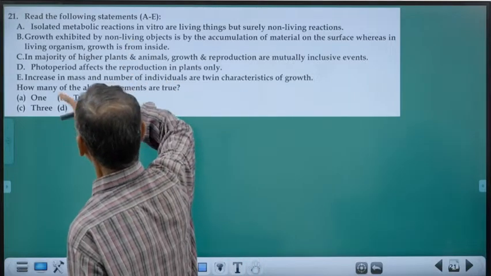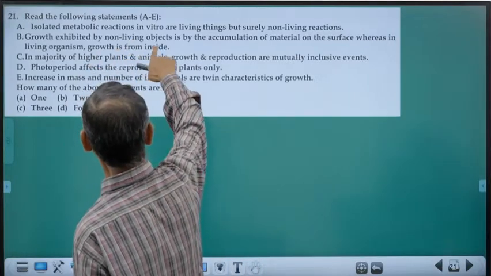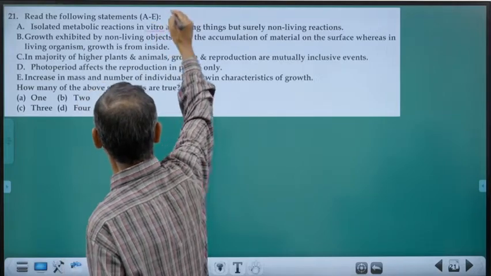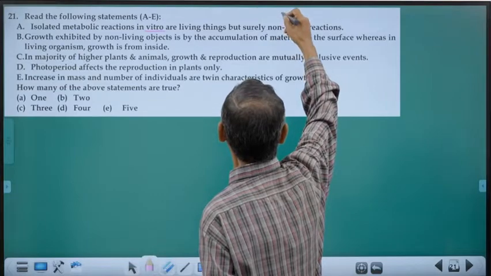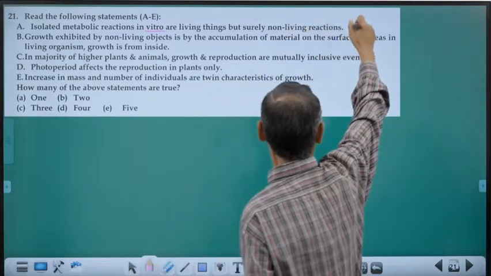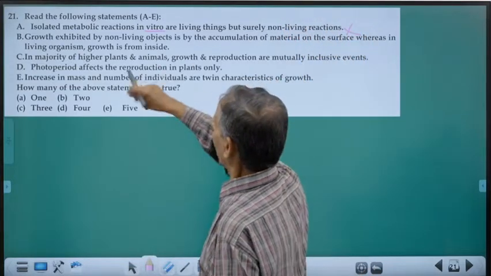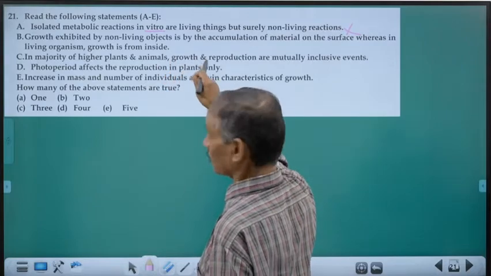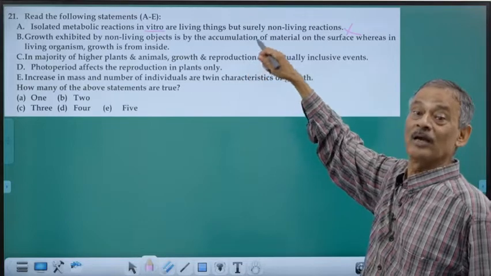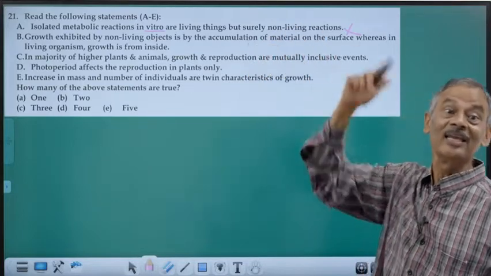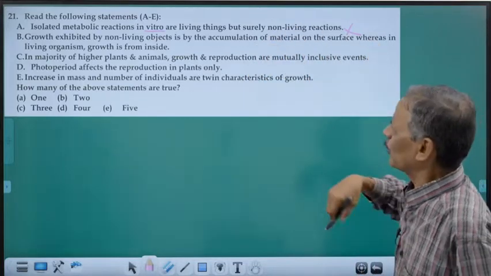Again, statements. Isolated metabolic reactions in vitro. In vitro means in laboratory conditions. Are living things, but surely non-living reactions. It is wrong. Isolated metabolic reactions in vitro, the same question we have discussed, are not living things, but surely living reactions. That should be the correct one.